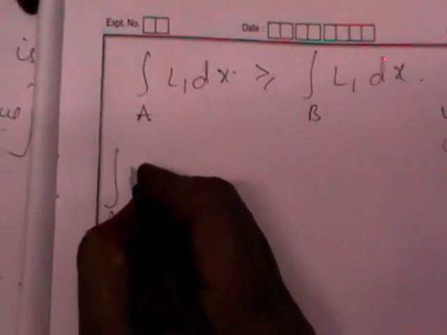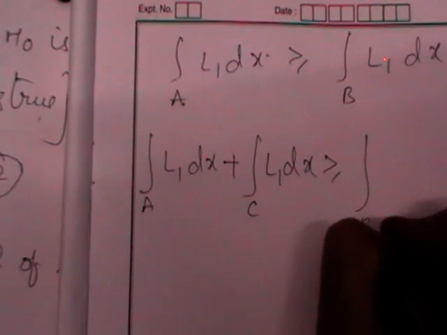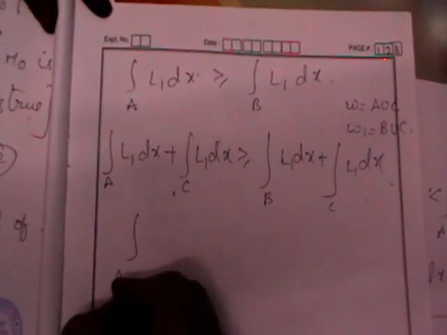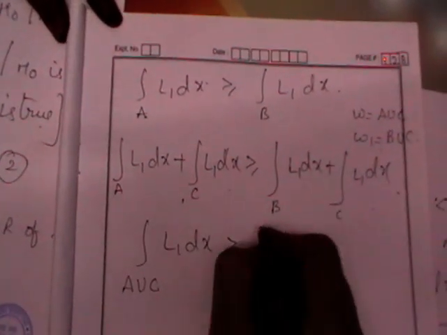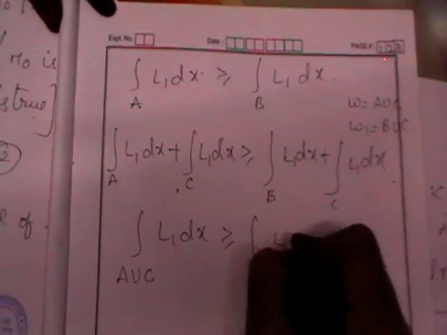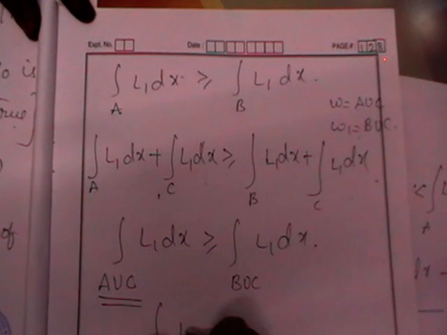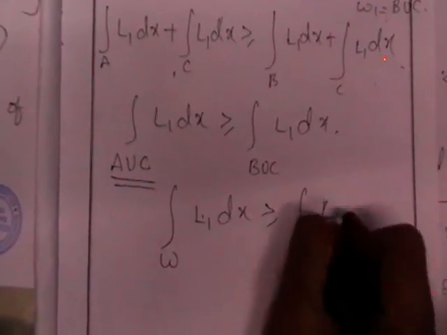So integral over A of L1 dx, I want to add our C area. I have added the same term on the LHS and RHS. See, I have added this term: integral over C of L1 dx on both sides. I can write integral over A union C of L1 dx greater than or equal to integral over B union C of L1 dx. So A union C is nothing but omega: integral over omega of L1 dx greater than or equal to integral over omega 1 of L1 dx.